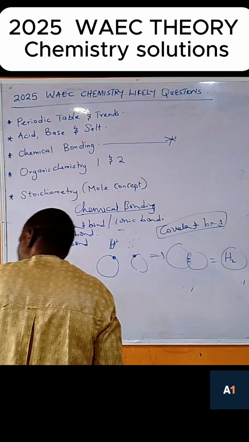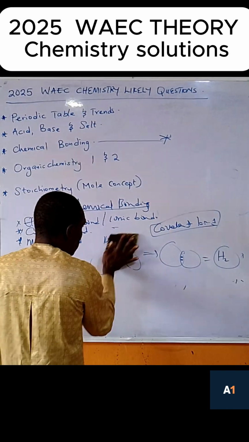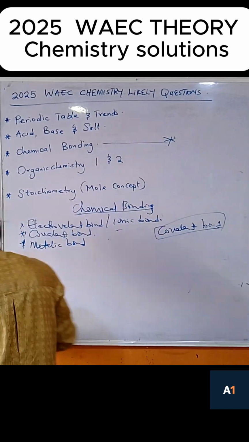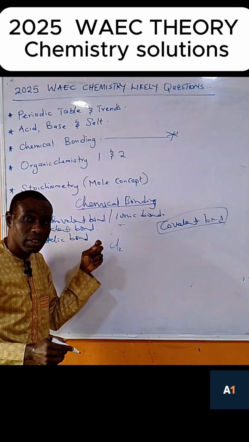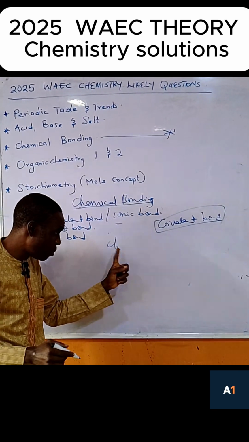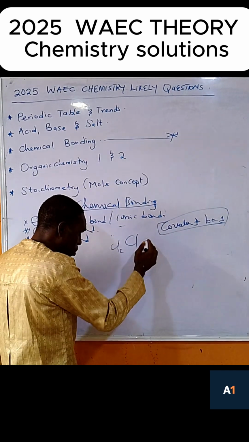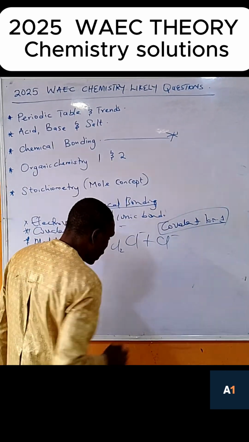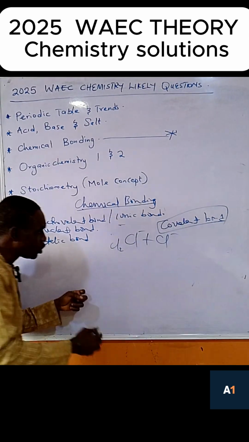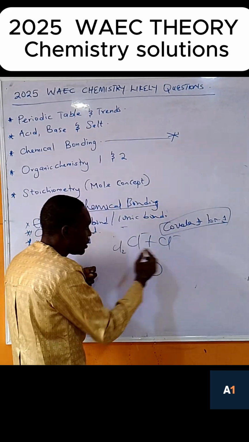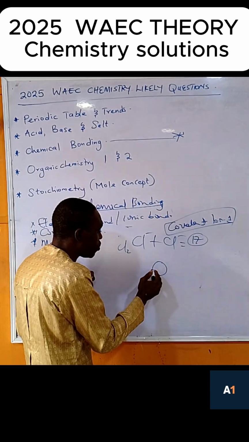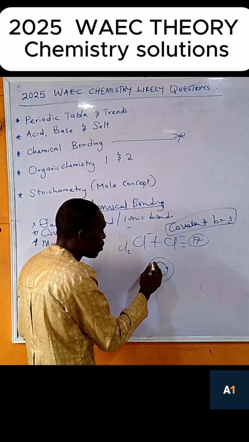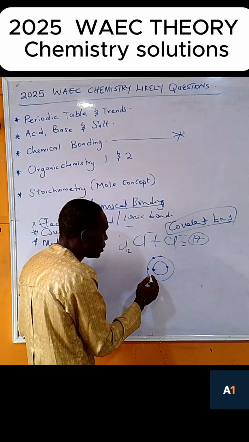So now let's look at chlorine. How do we form chlorine gas? It is a molecule, non-metal plus non-metal, which is one atom plus one atom. One atom combines with another to form this molecule. So this one, the first shares, because it's 17 protons. So we have the first share to have this, another share to complete 8.